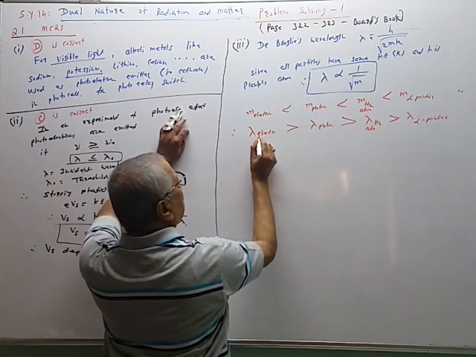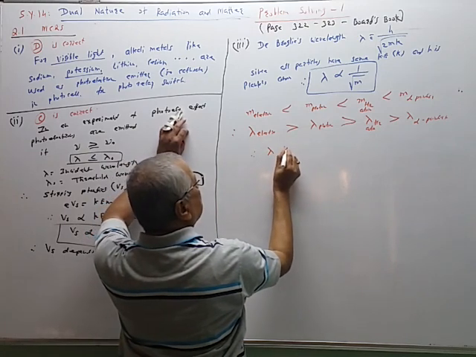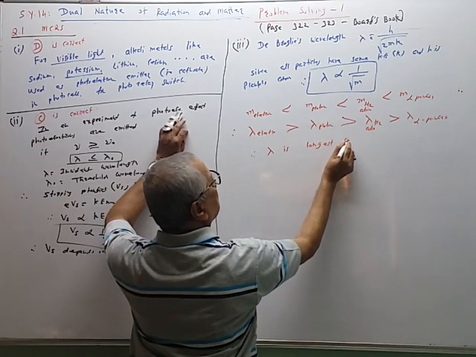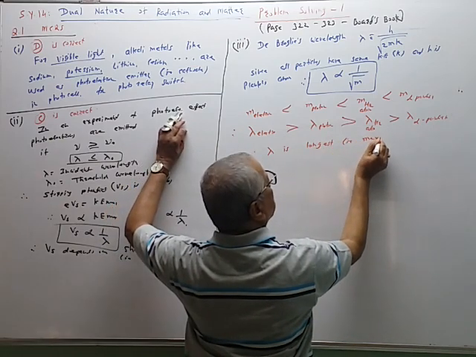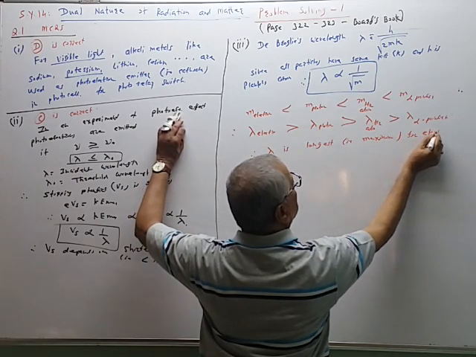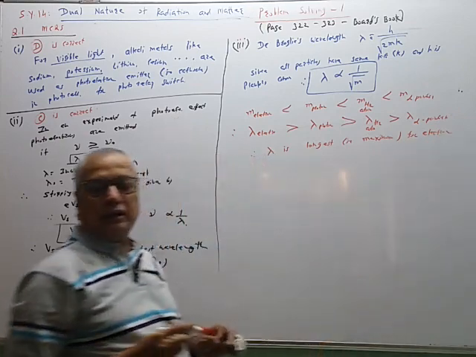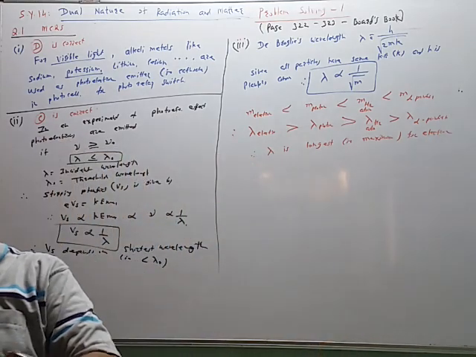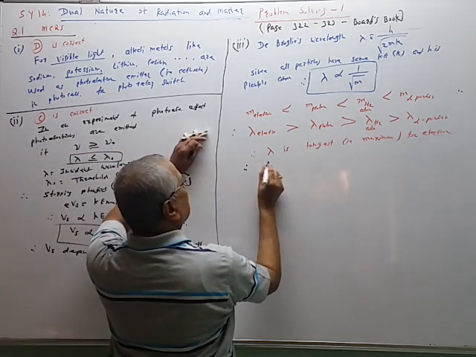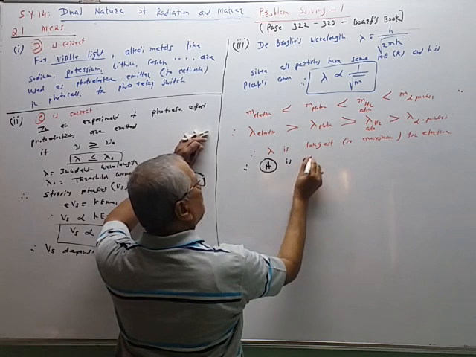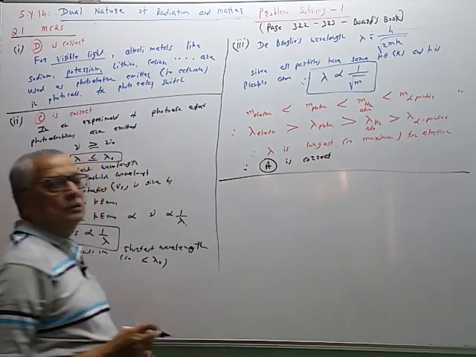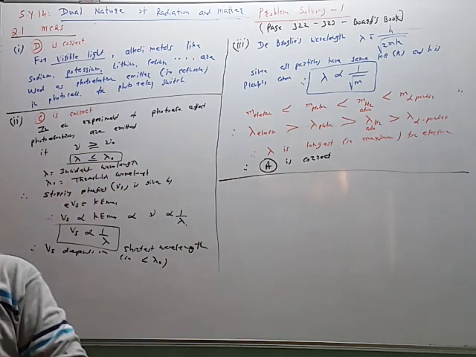Alpha particle. So this is the longest. Therefore, lambda is longest, that is maximum, for electron. The electron's wavelength is longest. A choice is correct. Therefore, A is correct. Third MCQ, A choice correct alone.